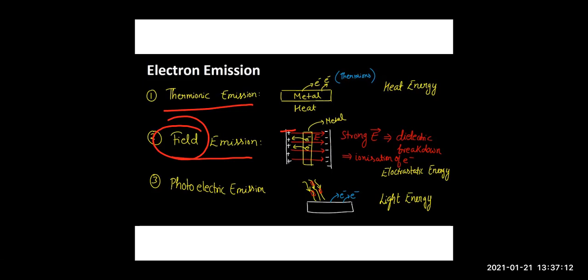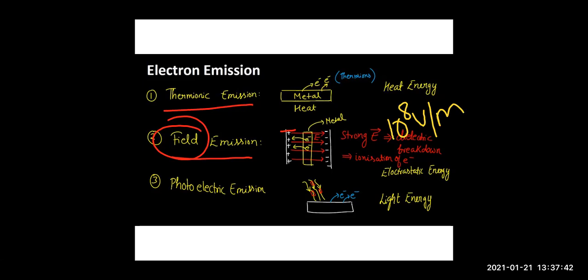This phenomenon of emission of electrons from the metal surface under the application of a strong electric field is known as field emission. Here, children, a very strong electric field is applied, that is 10 to the power 8 volt per meter. When this strong electric field is applied, electrons come out, right?